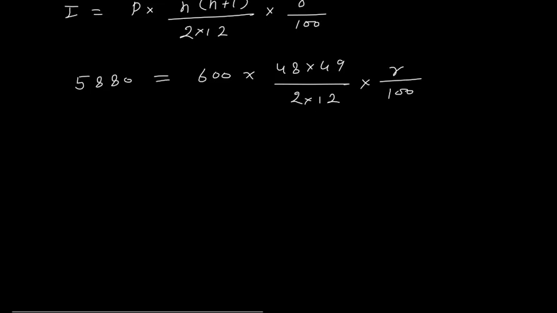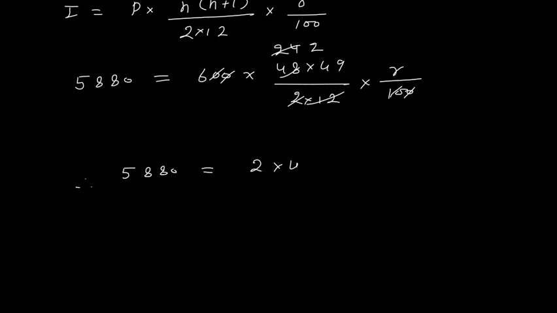Okay, so now here these 2 zeros I will cancel with these 2 zeros, and this 2 I will cancel. Here I will get 24. 12 2s are 24. So therefore I can say that 5880 is equal to 2 into 49 into r. Therefore the value of r is